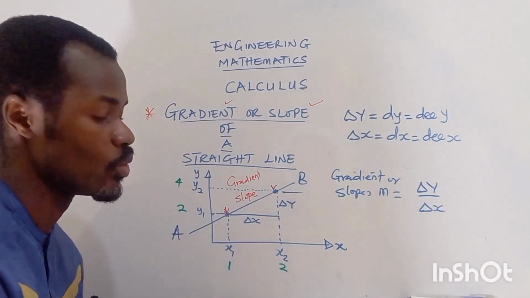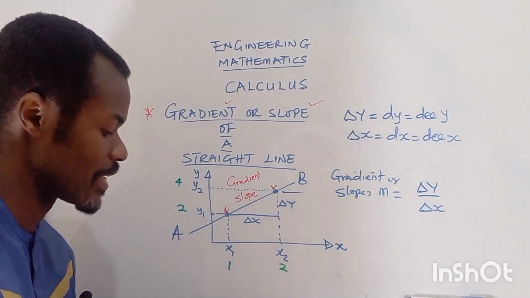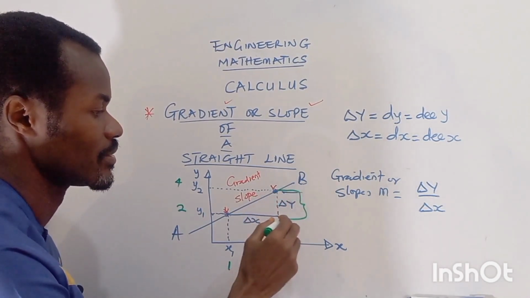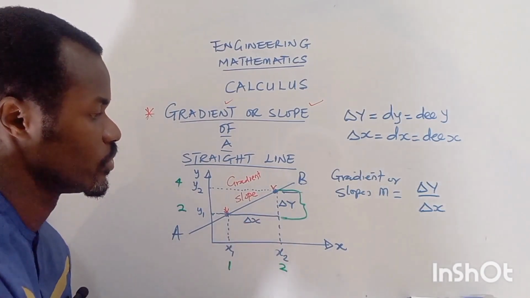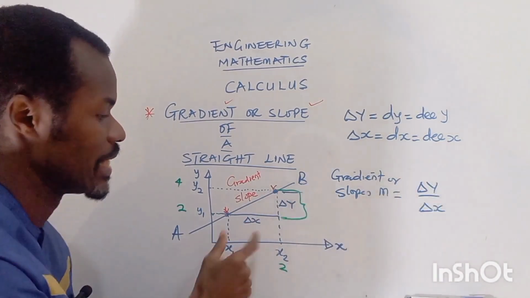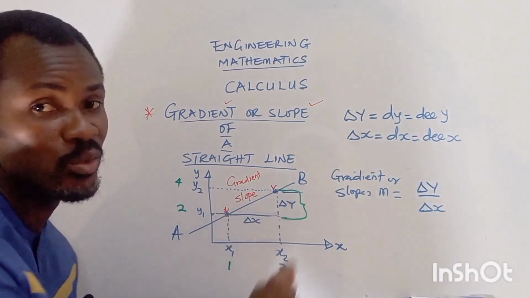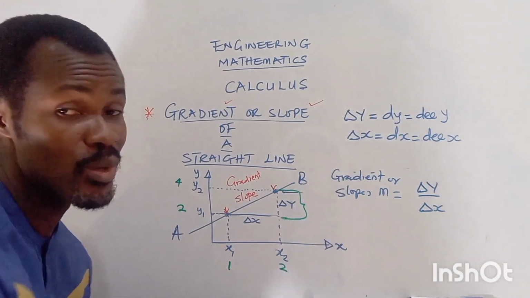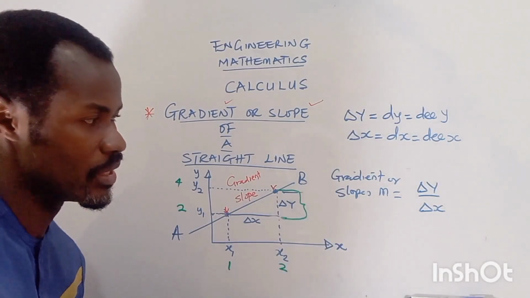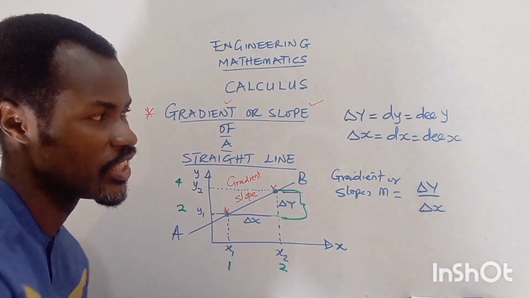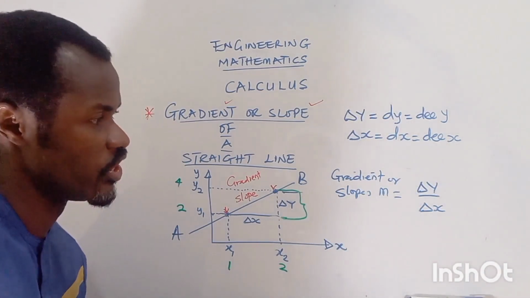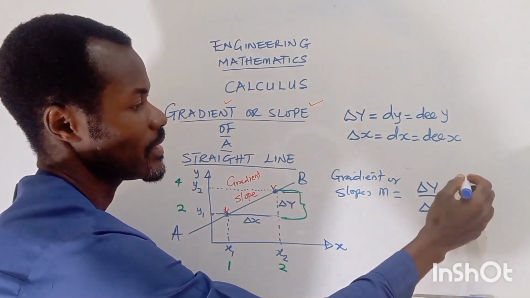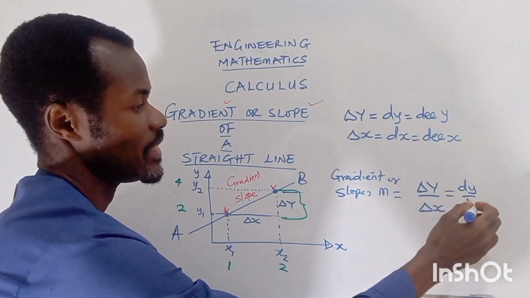So what that means is this vertical distance, you want to use this vertical distance and divide by the horizontal distance. So our gradient or slope is simply the change in y divided by the change in x. We can also refer to it as dy divided by dx.